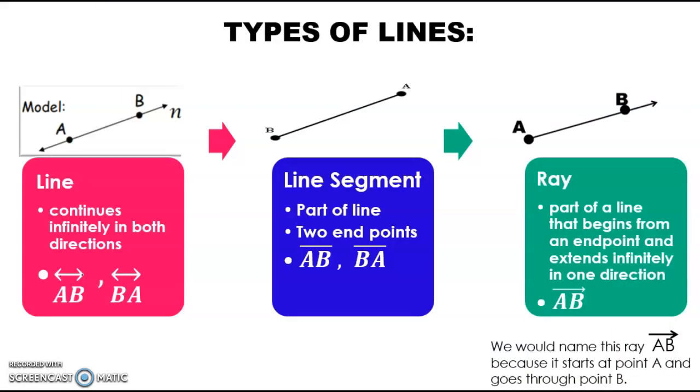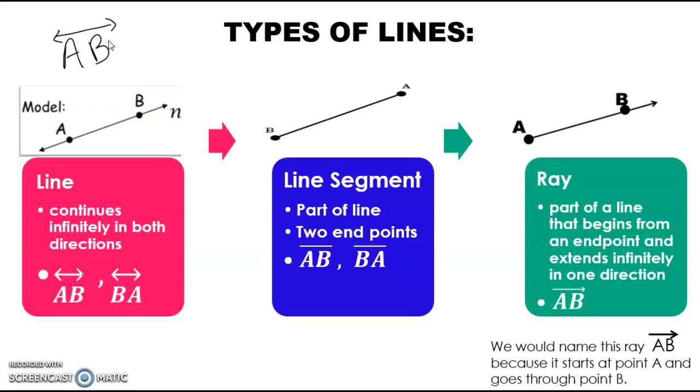Let's take a look at types of lines. So the basic line continues infinitely in both directions, we said, okay? We know that. To name a line for this example here, we could say AB, and we would put the line above it, but we have to put the arrows to show that it extends in both directions, okay?